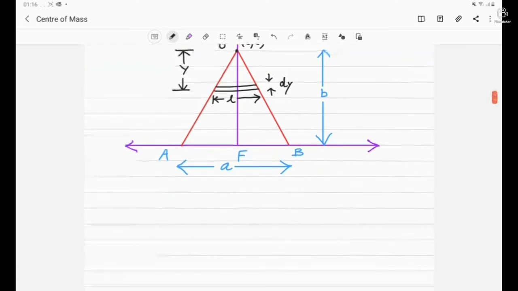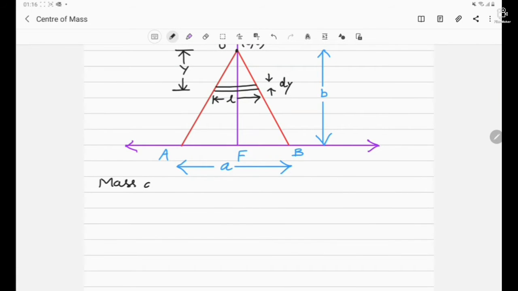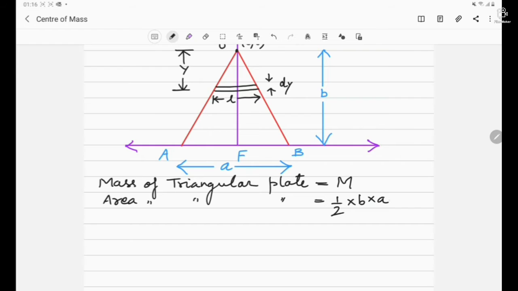The mass of the triangular plate, I'm assuming it to be M. We have to find out the area of this plate. So the area of the triangular plate will be what? Half base into altitude, so half B into A. So we can write AB by 2. It is the area of the triangular plate.